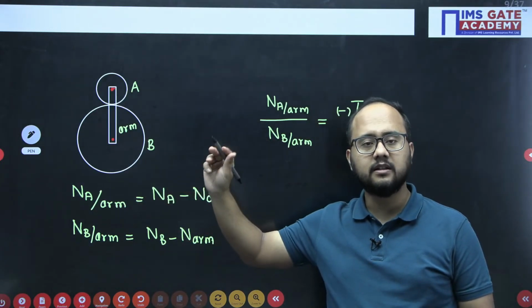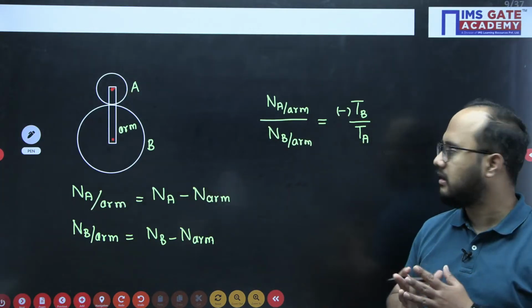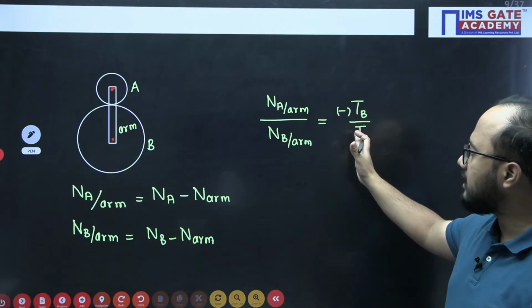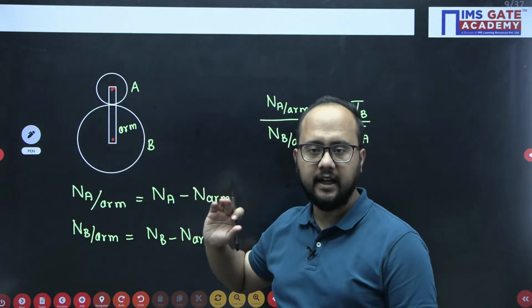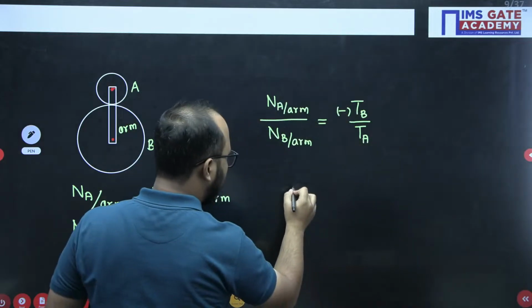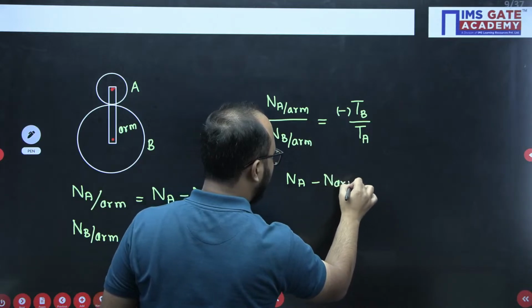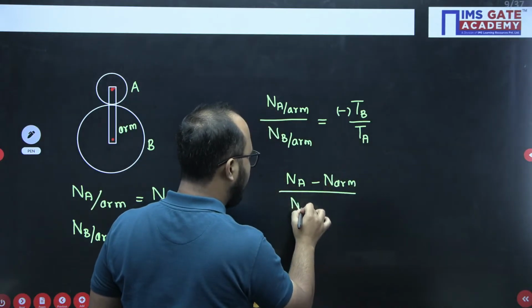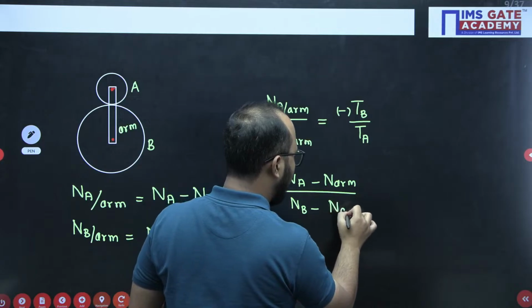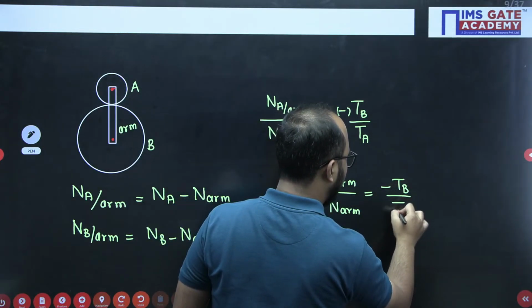Because of external meshing, the negative sign will come because the sense of rotation will be different for external meshing. So this ratio you can directly write for A and B, under direct meshing. So directly I will write this relation. To expand it: speed of A minus speed of arm, divided by speed of B minus speed of arm, equals minus TB by TA.